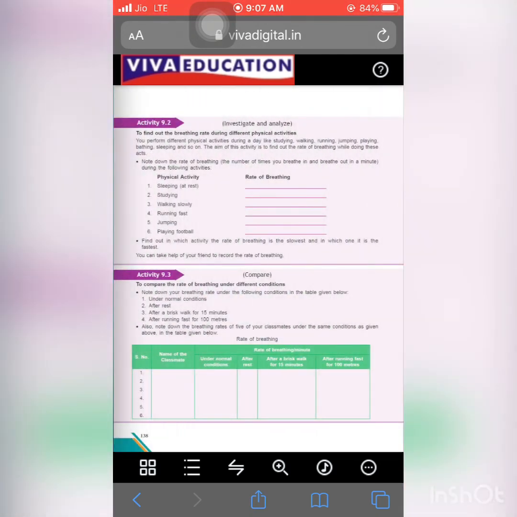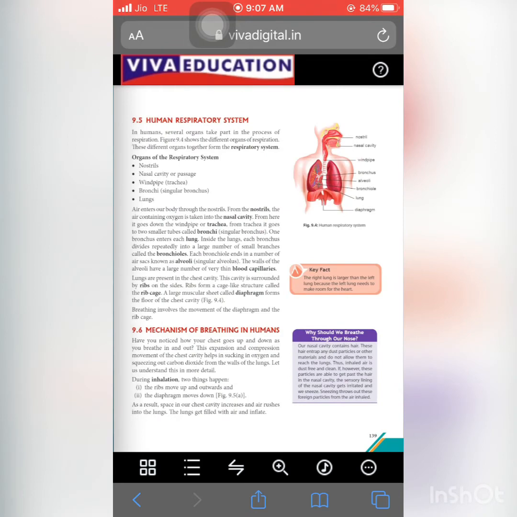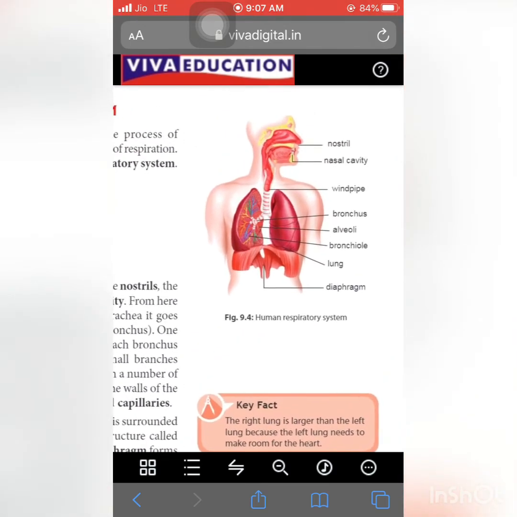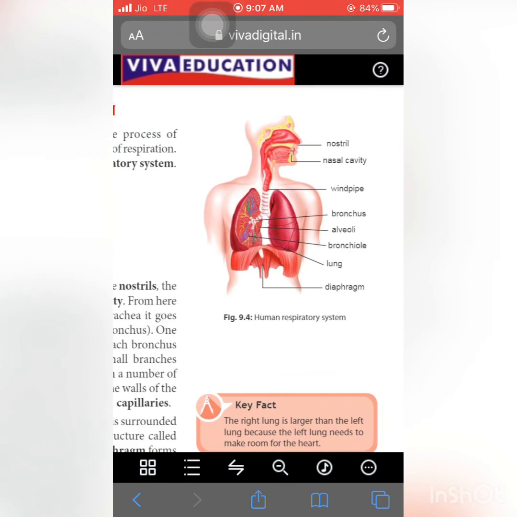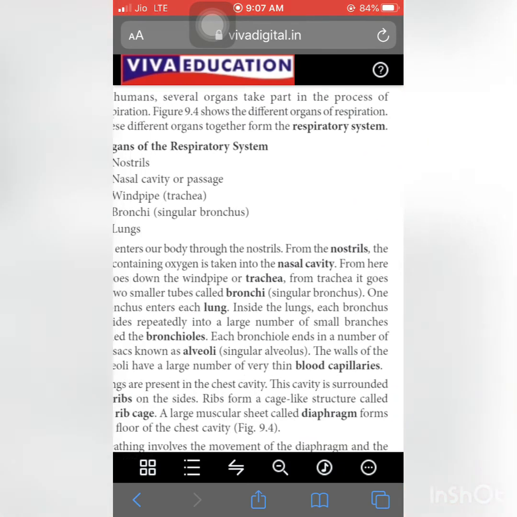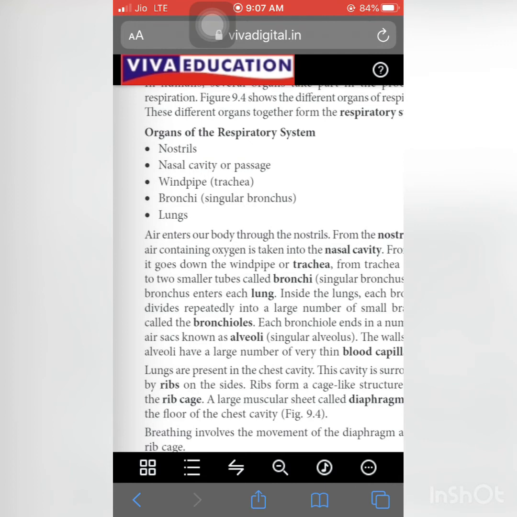So next one is about the human respiratory system. Okay. So now we will talk about the human respiratory system. As we all know, different organs take part in human respiration. First one is nostrils, nasal cavity, windpipe, bronchus, alveoli, bronchioles, lungs and diaphragm. Okay. So these are the organs that are present in the respiratory system.